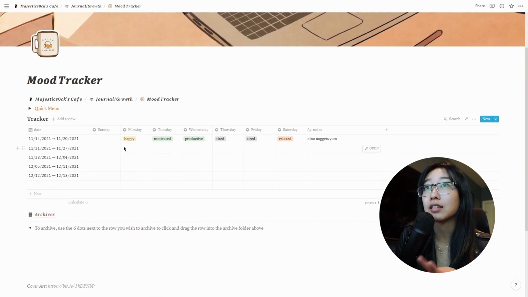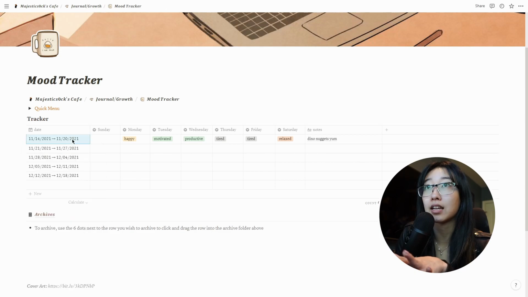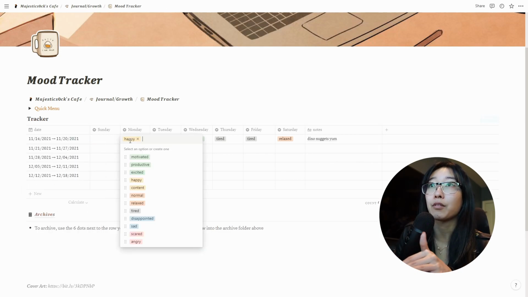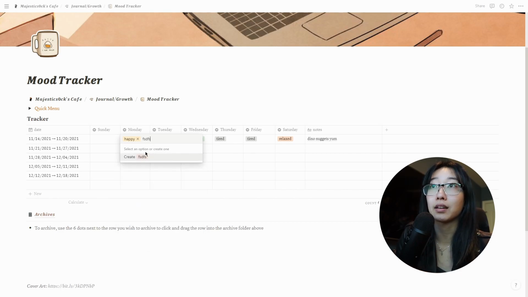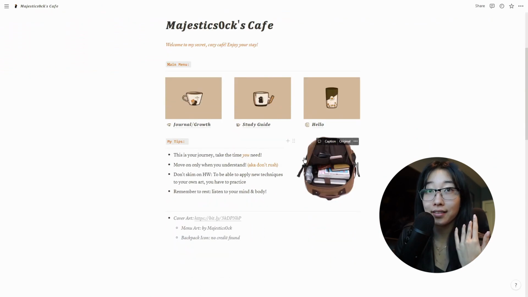Mood tracker is the same thing as the other one, except it's weekly. This date part contains 7 days, and you set the date by clicking the date. Right here you have a bunch of different shades. You can add another one by typing it in. You can change the color by clicking this part. I think that's pretty much it.